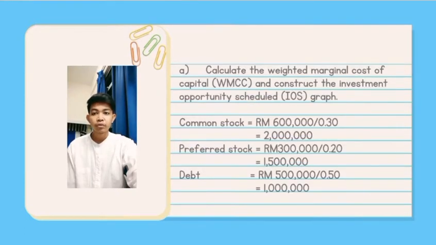So first, we have to calculate the capital structure of this project. First, the common stock: 600,000 divided by 0.3, and it will be 2 million. For the preferred stock, RM300,000 divided by 0.2, and it will be 1.5 million. And lastly, debt RM500,000 divided by 0.5, and it will be 1 million.